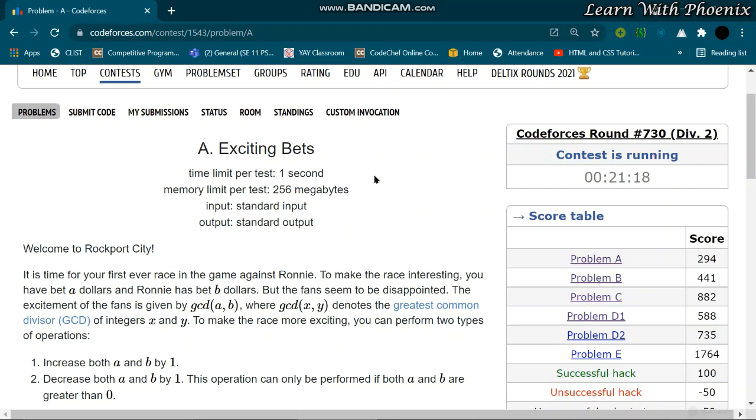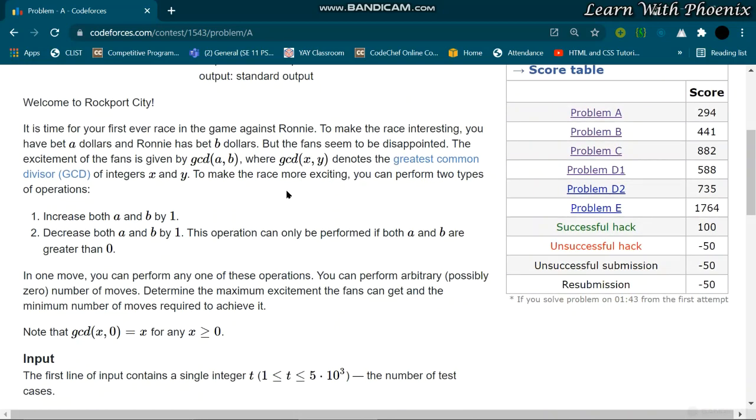In this question you were provided two integers a and b, which denoted the bet amount by player 1 and player 2, and we were supposed to find the maximum excitement of the fans. Now what is the excitement of the fan? Basically, excitement was the GCD of the two integers provided.